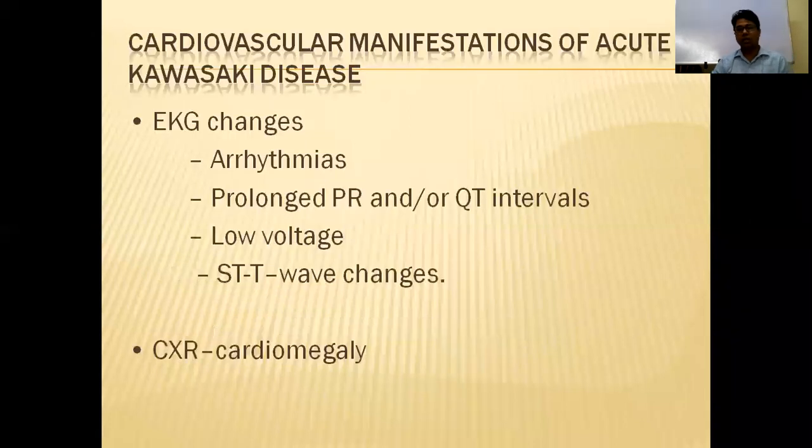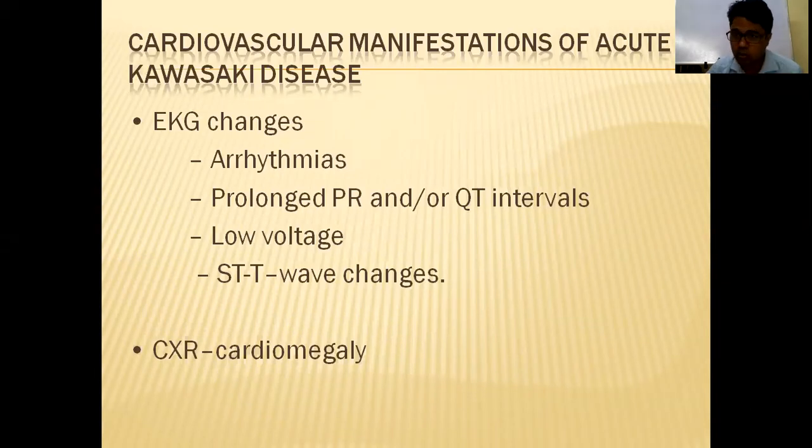What is most important is to know the cardiological changes you will get. When you think your diagnosis is Kawasaki disease, immediately go for a 2D echo to see whether any coronary artery aneurysm has developed. Before this you have to do the ECG. In the ECG you will get arrhythmia, prolonged PR, low voltage, and ST-T wave changes. Most important is to see prolonged PR and QT intervals, and either tachycardia or rate and rhythm disturbance.